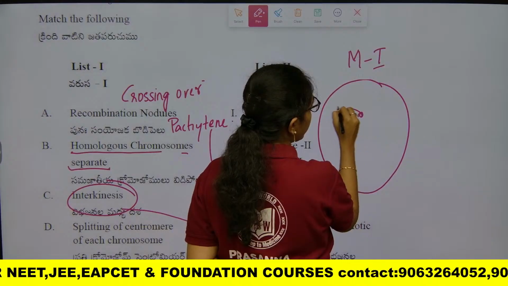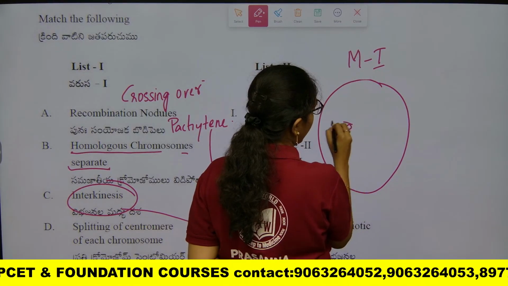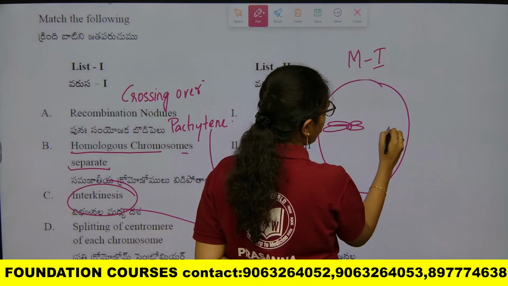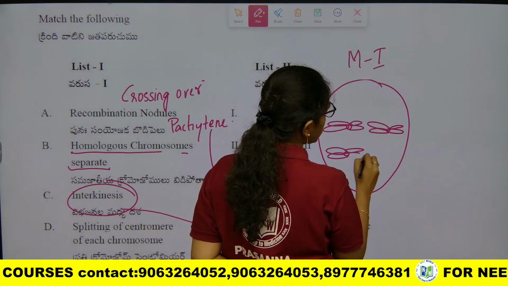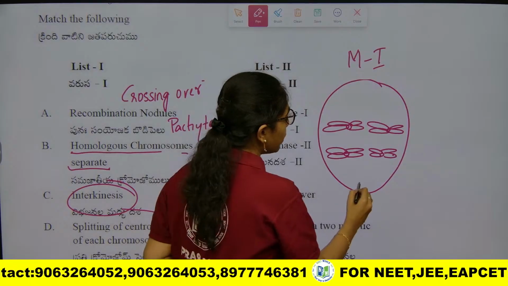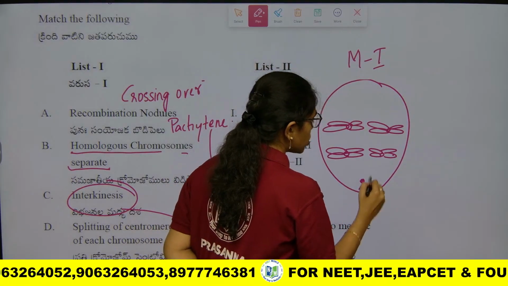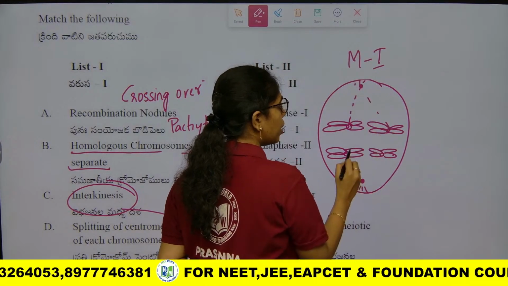Two chromosomes are aligned, two metaphasic plates are formed. So that is why you can observe bimetaphasic plate during metaphase 1, where asters are at the opposite poles giving out the spindle fibers.